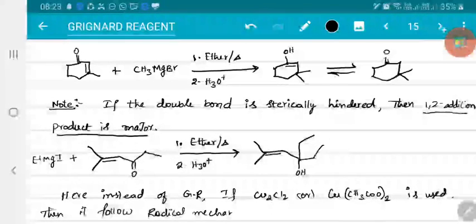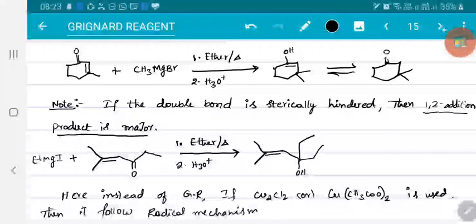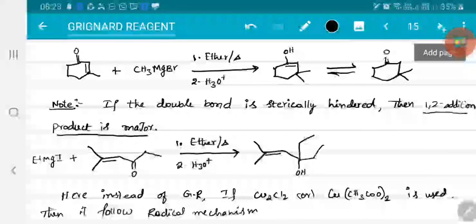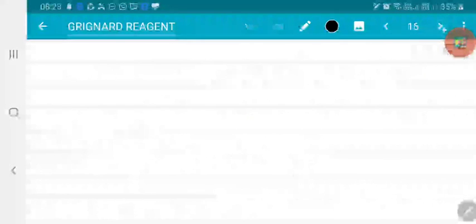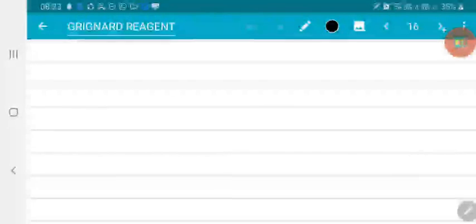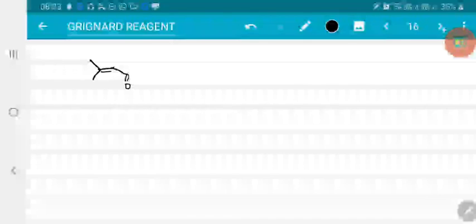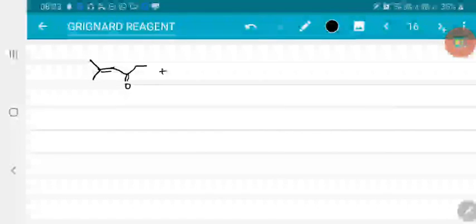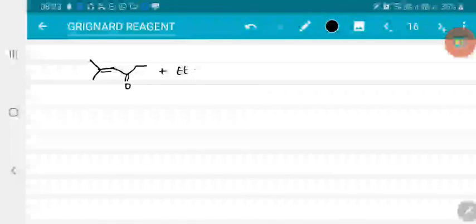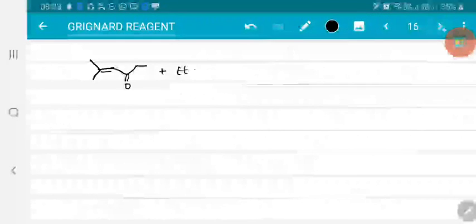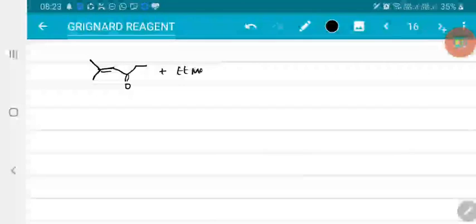When a radical mechanism is followed, the obtained products will be different again. Right? So in such a case, I have to consider the same system. Here I have taken ethyl magnesium iodide, here also I am taking ethyl magnesium iodide.